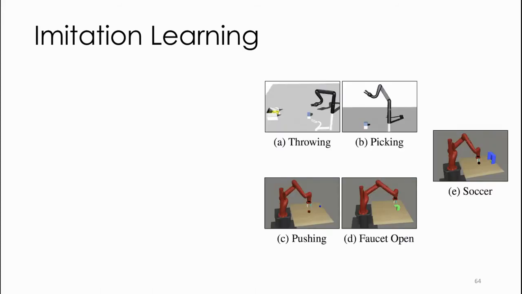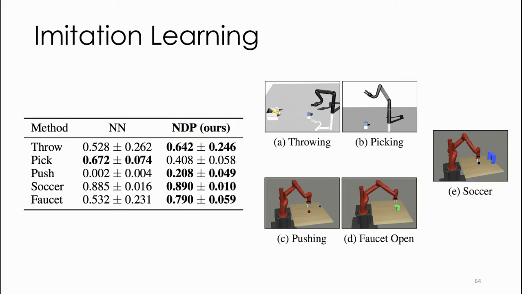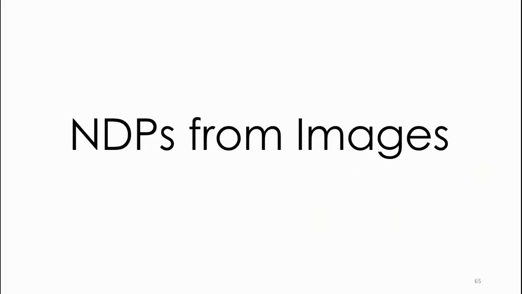Now, let's look at some imitation learning results. For this setting, we consider the same continuous control tasks as the reinforcement learning experiments. We see that NDPs outperform the neural network baseline in most tasks. I will now present results where we learn NDPs from visual inputs.